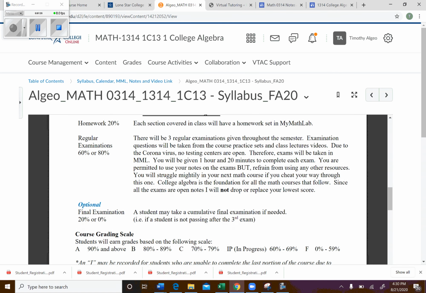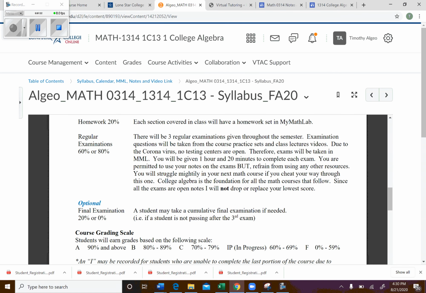Okay. Now, due to the coronavirus, the testing centers are closed. Normally, you would have to go take it in a proctored setting. But with everything going on, you're going to take your exam on MyMathLab. That's what the MML stands for. It's the same program that you're going to do your homework. Now, for each exam, you will be limited to only 1 hour and 20 minutes. Your homework, you have as much time as you want.